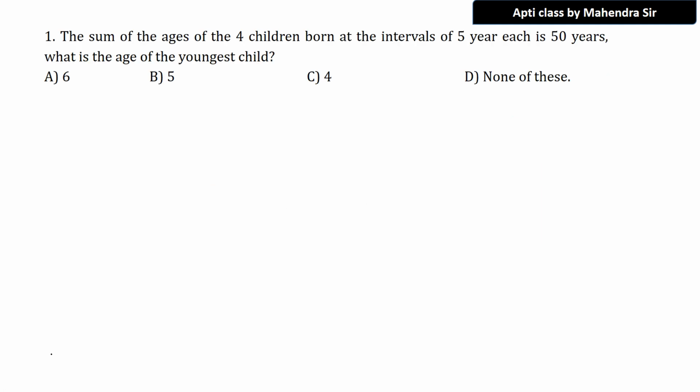This is the first question that we have here. Read the question, try to read very calmly, and don't rush. The sum of the ages of 4 children born at intervals of 5 years each is 50 years. Most of the companies ask this question. There are 4 children born at intervals of 5 years each. That means there is an age gap of 5 years between the 4 children. So 1, 2, 3 and 4.